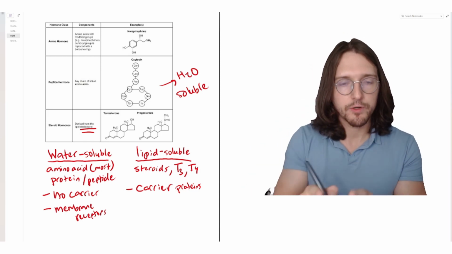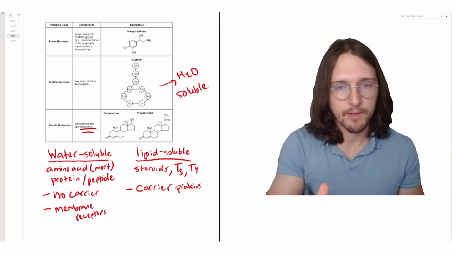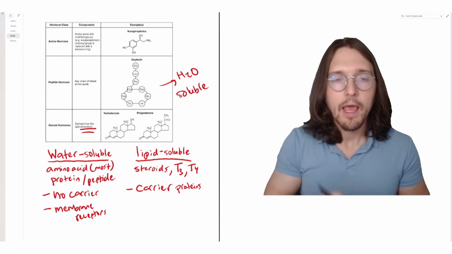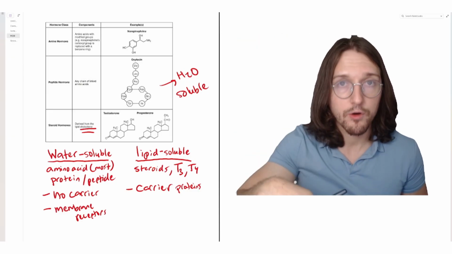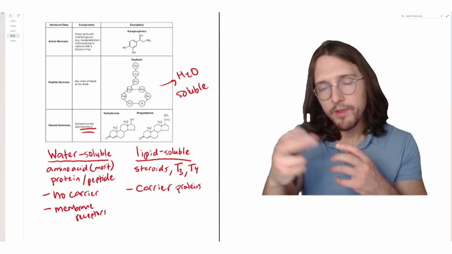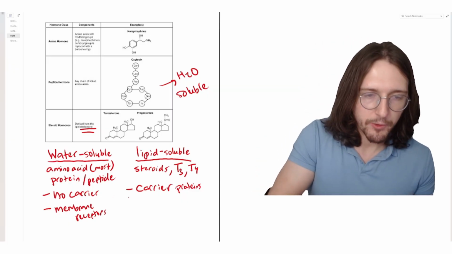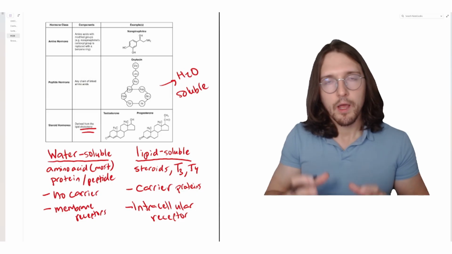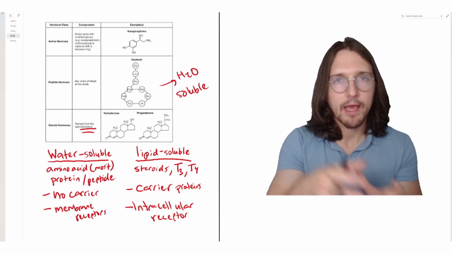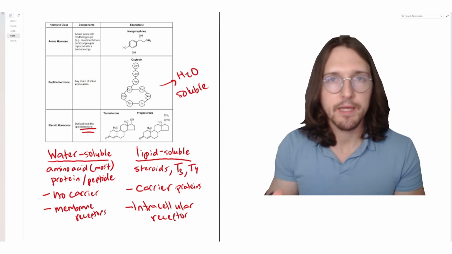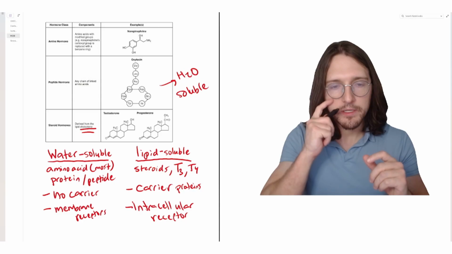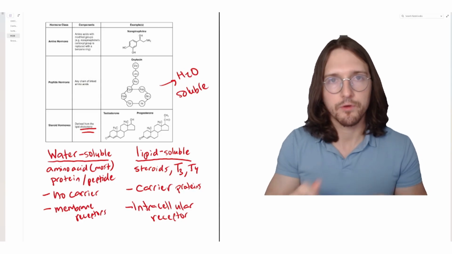Now, lipid-soluble hormones are different. These actually are small, generally speaking, like T3 and T4 are very small. And actually, the cholesterol-derived steroid hormones are also very small. And then they're also nonpolar, so they can dissolve freely across the membrane, enter the cell, and when they enter the cell, they bind to some sort of intracellular receptor. And when they do so, that forms this complex that typically can actually enter the nucleus, bind to a region of DNA, and act as a transcription factor, either turning on or turning off genes. So those are really some of the main things you need to understand about the differences between these classes.